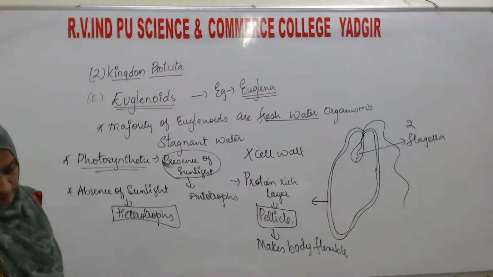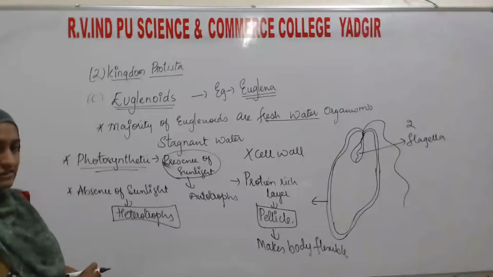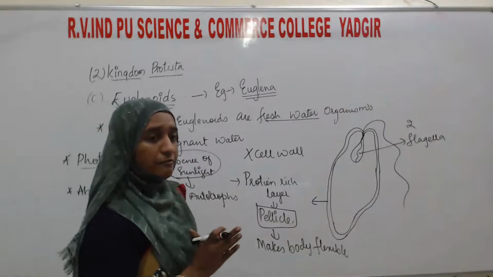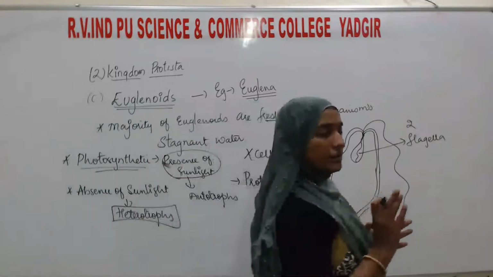So here, the pigments: I am telling you they are photosynthetic. What are those pigments? For photosynthesis, they require some pigments.